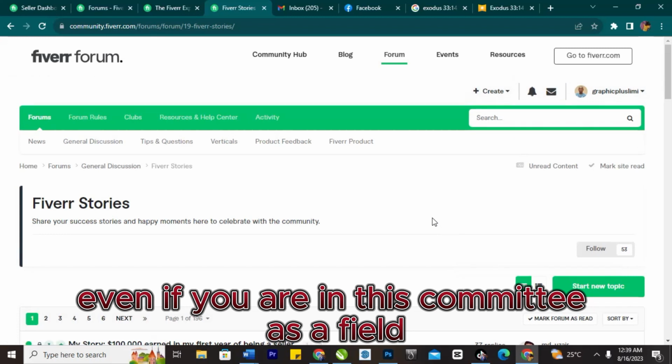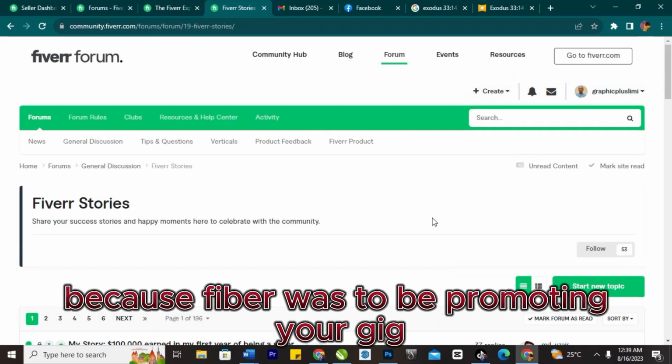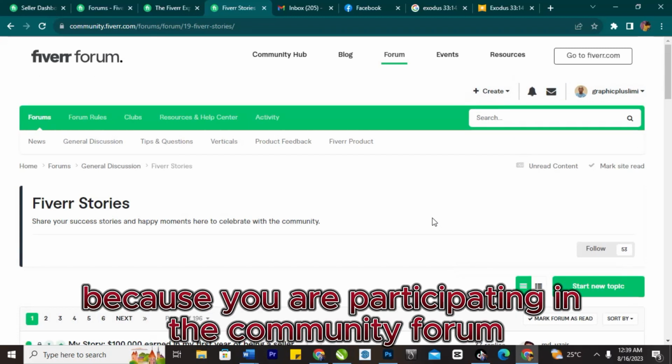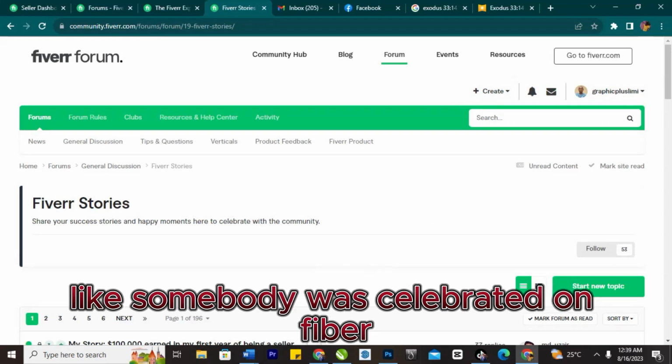Even if you are in this community, there is a benefit for it, because Fiverr will also be promoting your gig because you are participating in the community forum. Like somebody was celebrated on Fiverr.